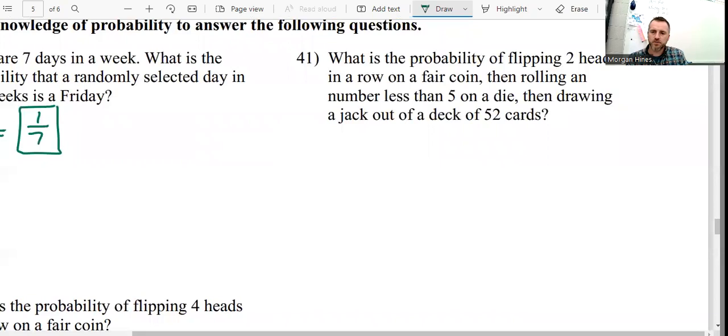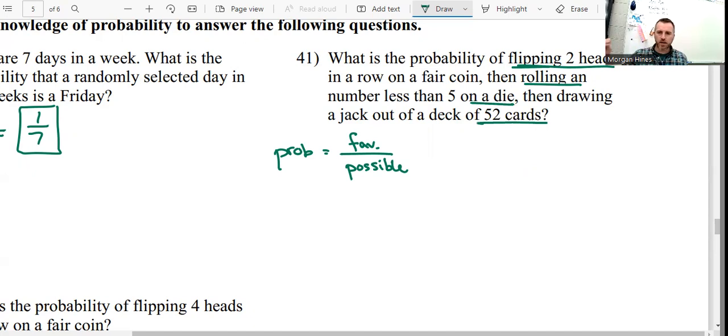Now let's move on to an extension of the counting principle. Remember, probability, just like I said, is favorable divided by possible outcomes. So how many different possible outcomes are there for flipping a coin twice? So we're going to flip a coin twice. We're going to roll a die, and then we're going to draw a card. How many ways could that go?